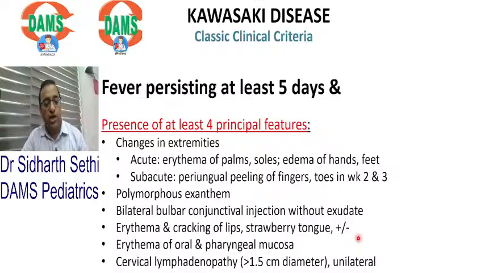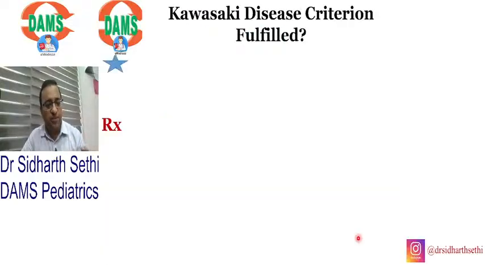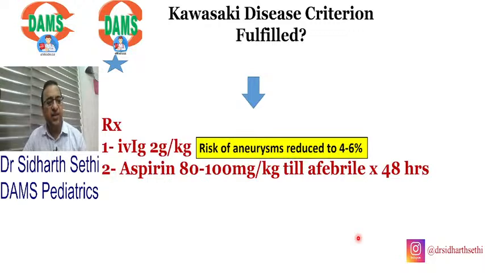Now remember that the problem in Kawasaki is that they can get coronary artery aneurysms. The initial risk is 20 to 25%. Now the drug of choice is IVIG, 2 grams per kg. So by giving IVIG, the risk of aneurysms reduces to 4 to 6%. Initially it was 20 to 25%. Now it's 4 to 6%.